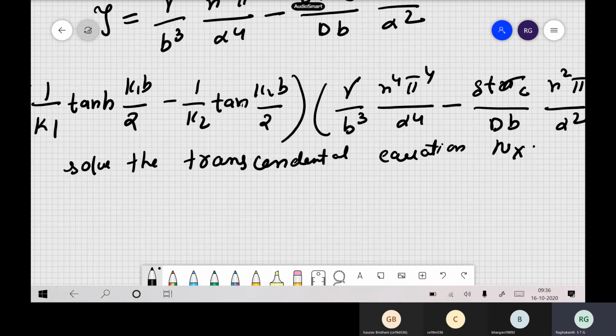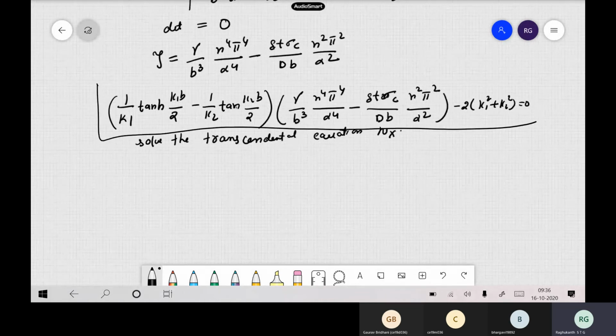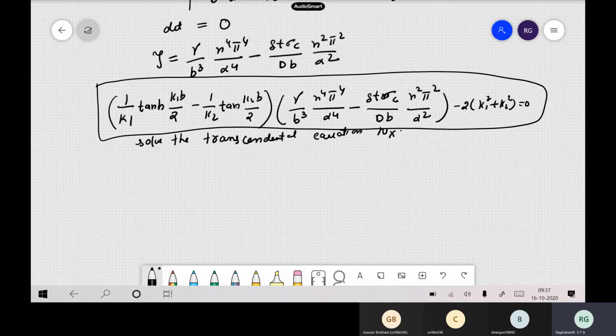So now for this plate with the stiffeners, another alternative way is you can use the energy methods also, which is very simple. Okay, so this is the big transcendental equation you have for stiffeners. A very important thing, it is a closed form solution. Here we have obtained this by solving the exact equations of equilibrium itself, but the closed form solution becomes complex.